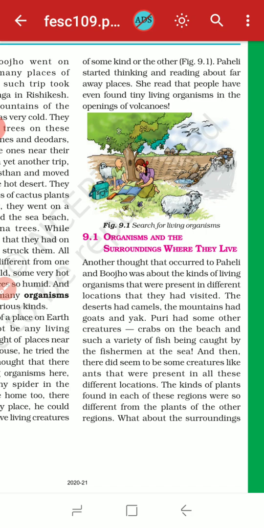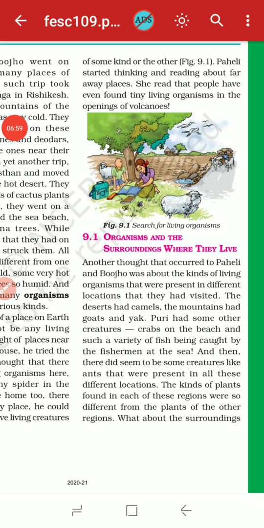The desert had camels, as the most common creature you find in the desert is the camel, and the mountains had goats and yak. In Puri there were other creatures like crabs on the beach and a variety of fish caught by fishermen at the sea. And there did seem to be some creatures like ants that were present in all these different locations. Ants are common, present in all these different locations.